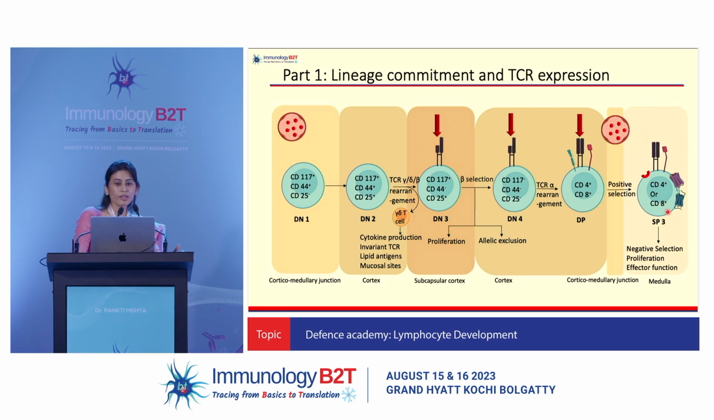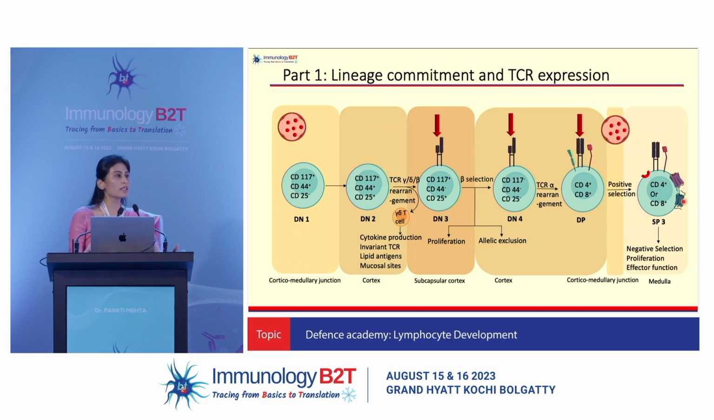It will then mature, develop into single positive, acquire effector function, and start expressing the sphingosine 1-phosphate receptor. This receptor is important because it will help in exit of these cells towards the blood vessels which are expressing high amounts of sphingosine 1-phosphate. It will also start expressing interleukin 7 receptor and CCR7 required for the functioning of mature T cells.